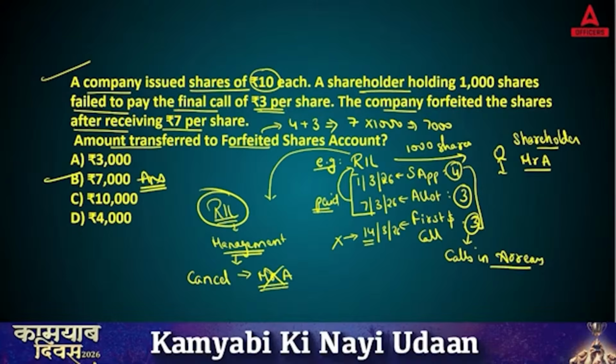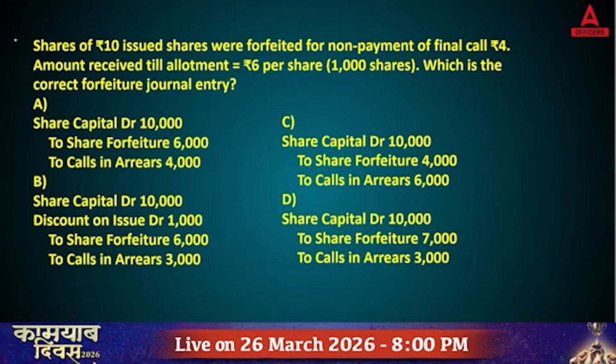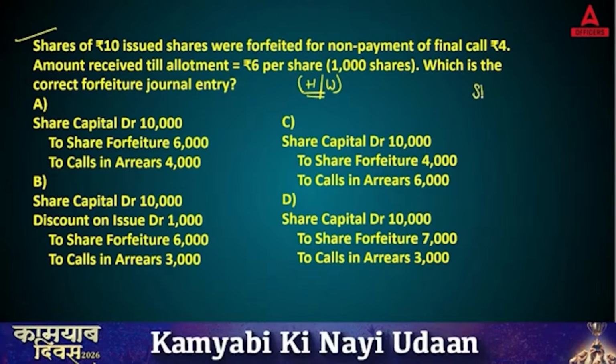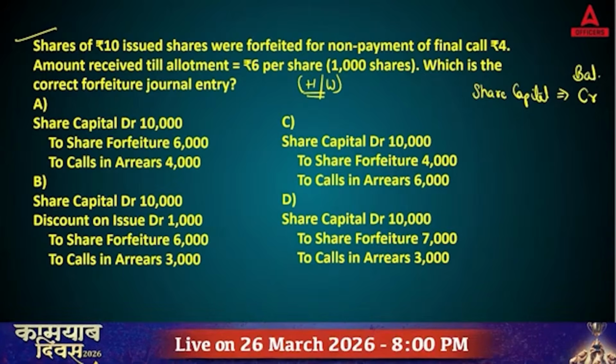Okay, chaliye. Based on the same concept, you have one more question, and this is now your homework question. Let's see whether you can pass the journal entry or not. Now, always remember, share capital always has a credit balance.